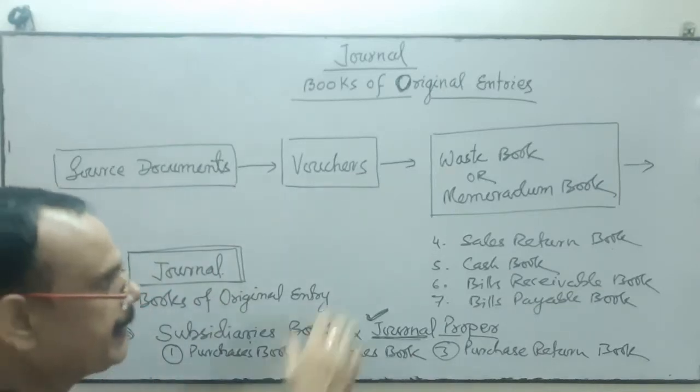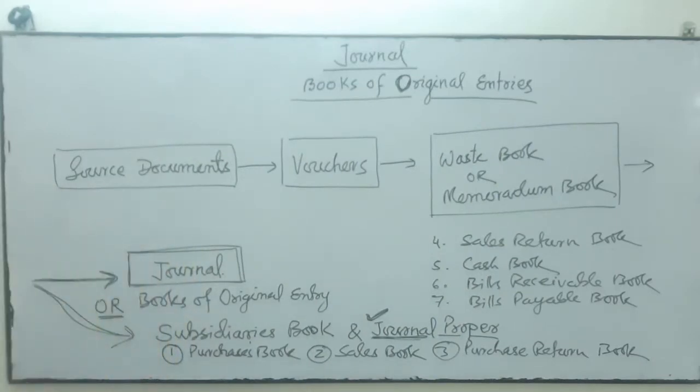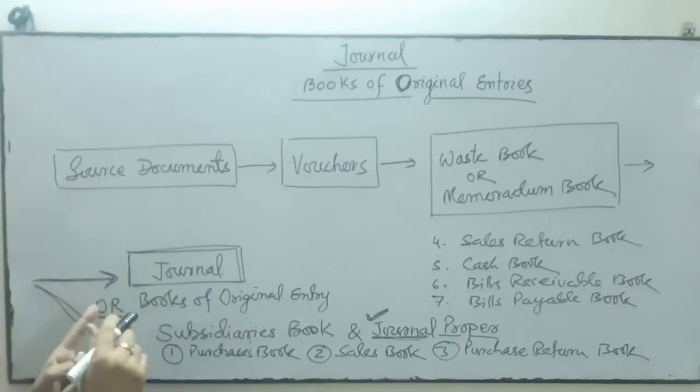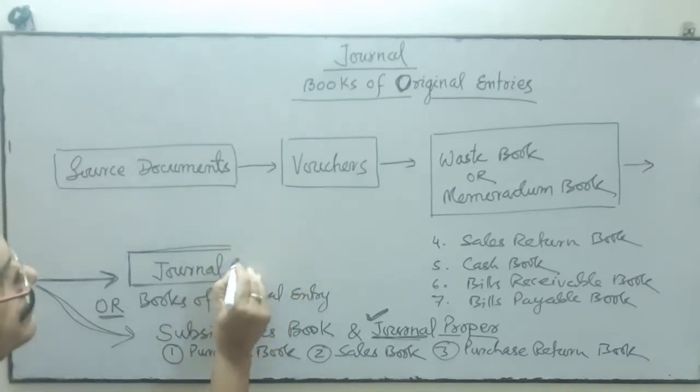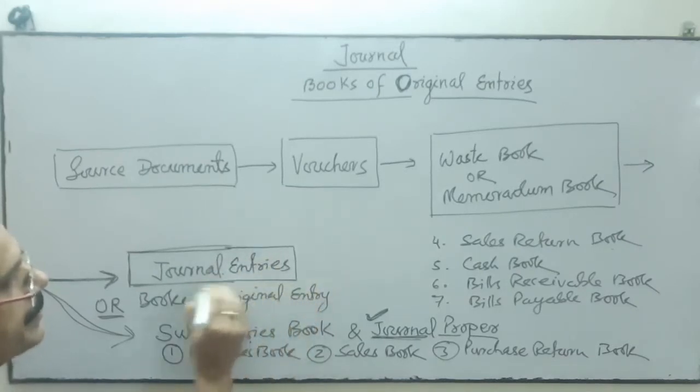Okay, and thereafter from the West book we record the transaction in the journal. Journal is also called books of original entry. If the number of transactions are limited or less, and one or two persons can operate these transactions, then we follow the journal entries. We record it through the journal entries.